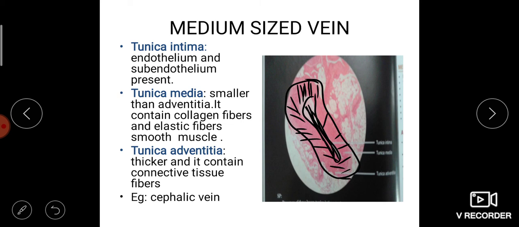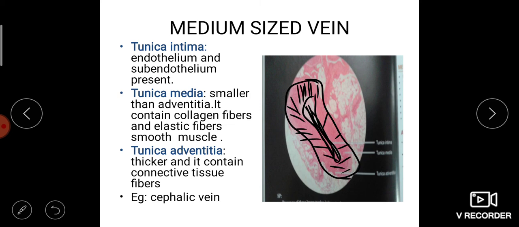Media is smaller than the adventitia. It contains collagen fibers and smooth muscle. Tunica adventitia is thicker and it contains connective tissue fibers. There is not much smooth muscle. Tunica adventitia is larger, but it consists of more connective tissue fibers.